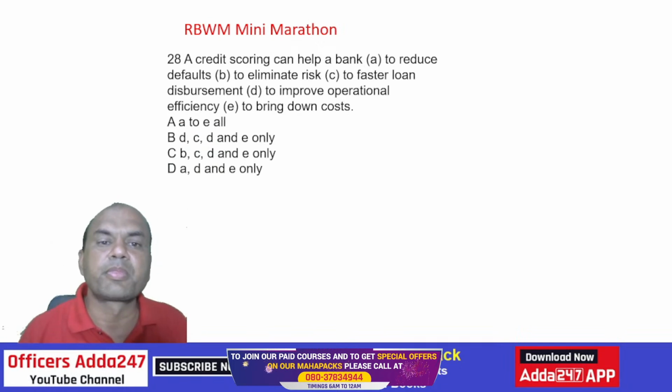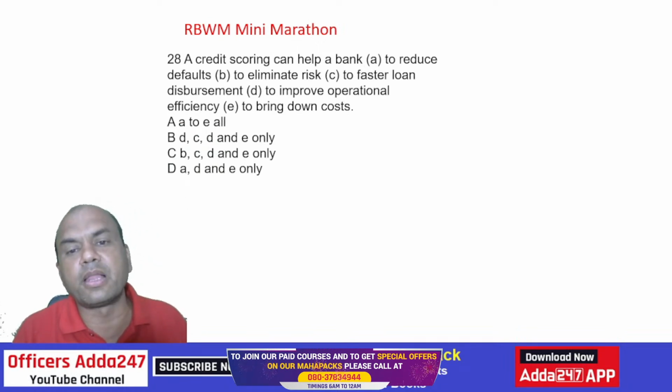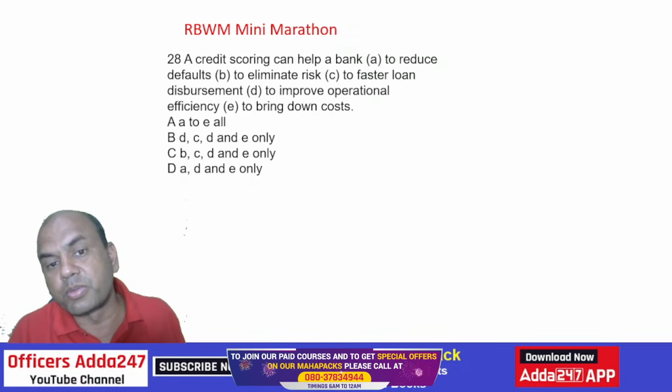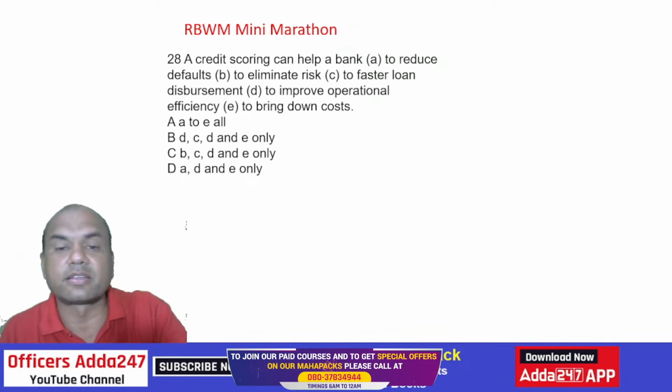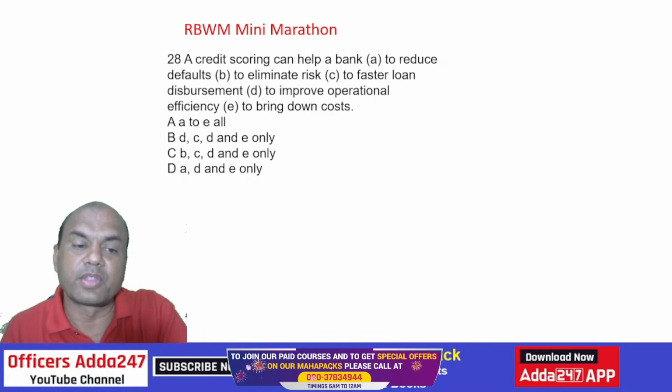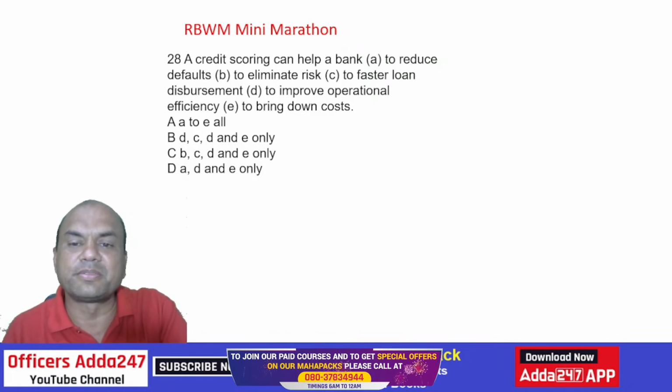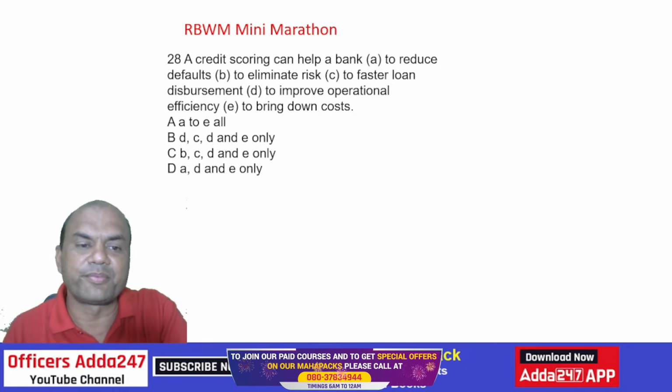The credit scoring can help a bank to reduce defaults, to eliminate the risk, to faster loan disbursement, to improve operational efficiency, to bring down the cost. What do you think? Now it's a simple one. Let me see. Which one?